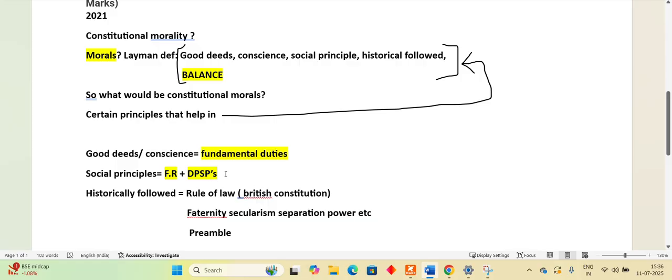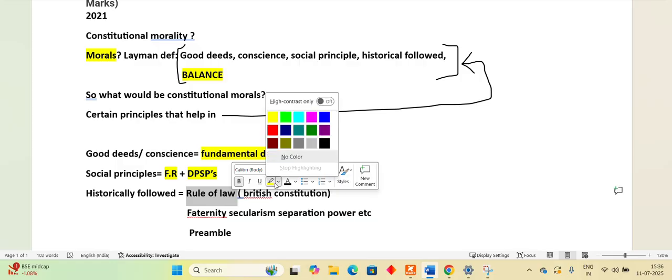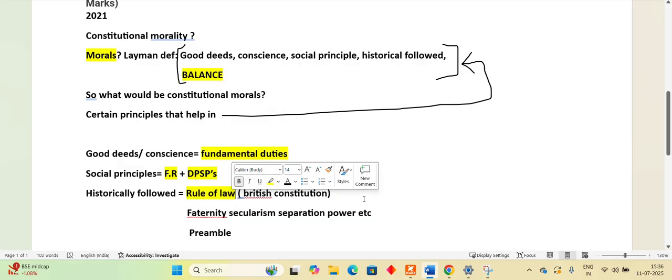That is DPSP, right? Then there are certain things that we historically learned, like the rule of law. You can't have any Tughlaqi kind of a badshah, okay, where whatever comes to the king's mind, he does. No, there should be a written law and you have to follow that law. Not that whenever the king feels like it, he follows it. No, this is something we learned through history and we took up from the British Constitution.